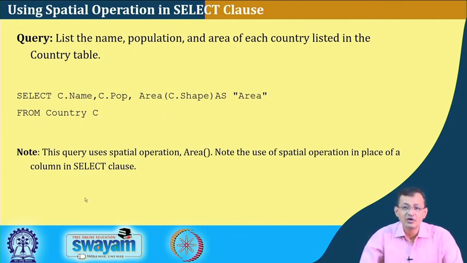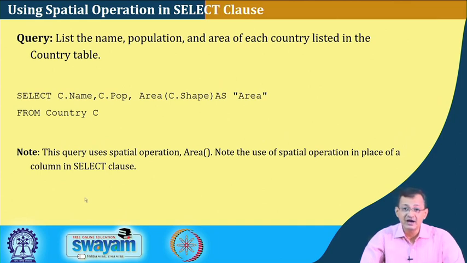Now we look at some queries with special context. List the name, population and area of each country in the country table: select c.name, c.pop, area(c.shape) as area from country c.